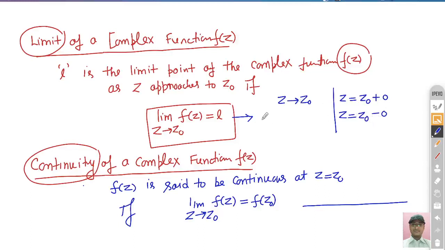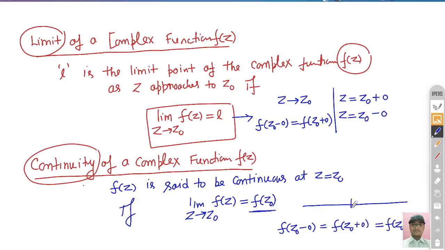So you can also write like this: the left limit is equal to the right limit, that is f(z0 minus 0) is equal to f(z0 plus 0), right. You can also write like this. Now the second is, if we want to find the value of this f(z) as z tends to z0, right, and this must be equal to f(z0), this means that the left limit, that is z0 minus 0, is equal to the right limit, that is z0 plus 0, and it is exactly equal to f(z0).